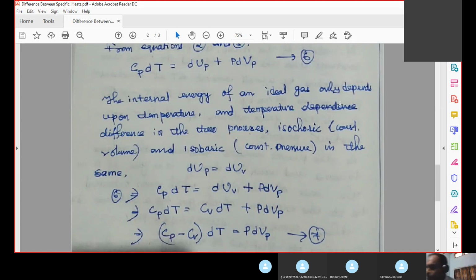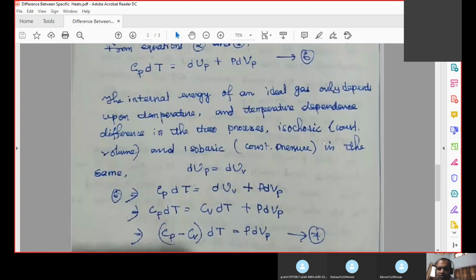Now you have to learn a few more things before we can go to the final derivation. The internal energy of an ideal gas depends only on temperature. That is what we have learned already.